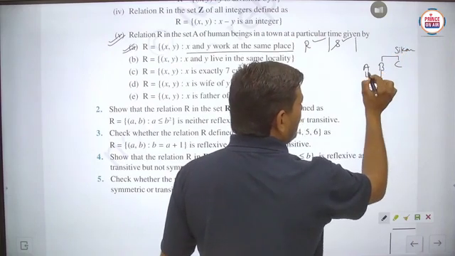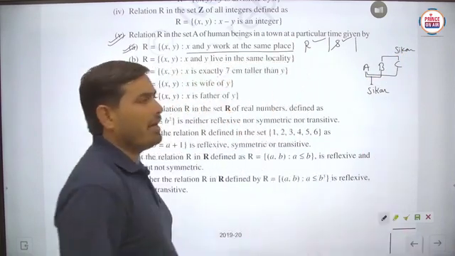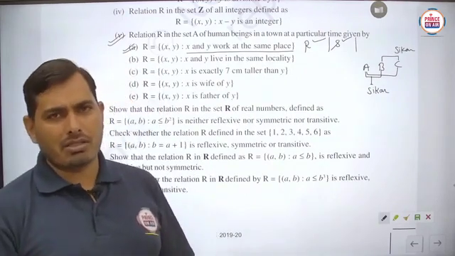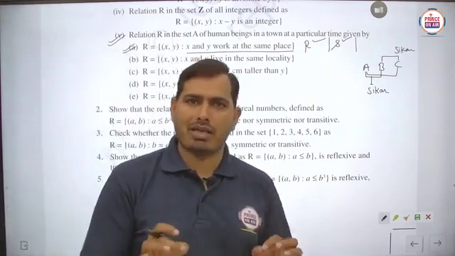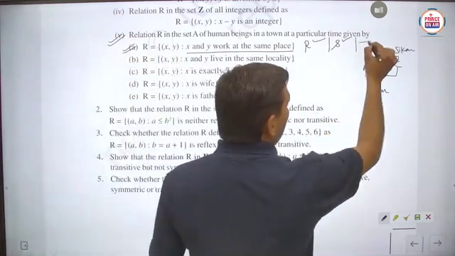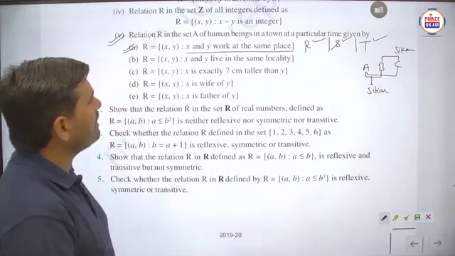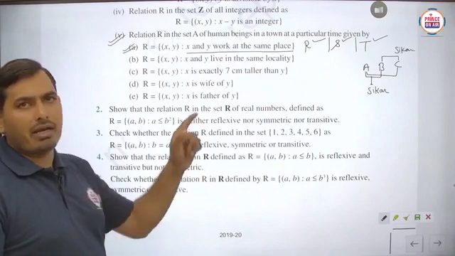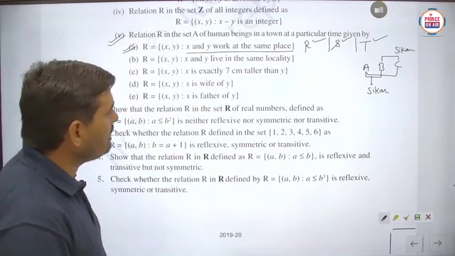Then what can you say about A and C? Definitely A and C also work at the same place. It means all the persons work in the same locality or place. Is it clear? So it is transitive. So in the very first part, we can say that it is reflexive, symmetric, and transitive. Is it clear?